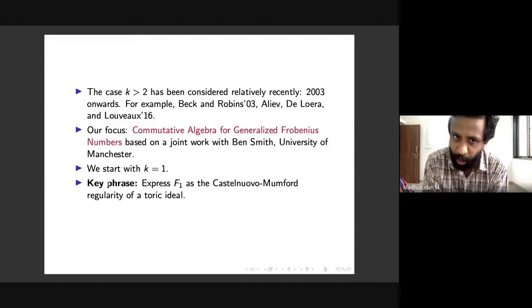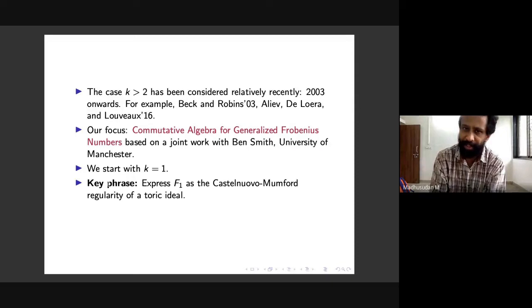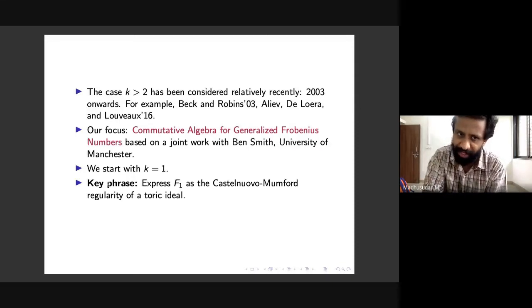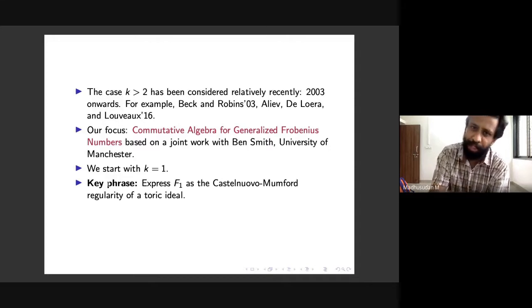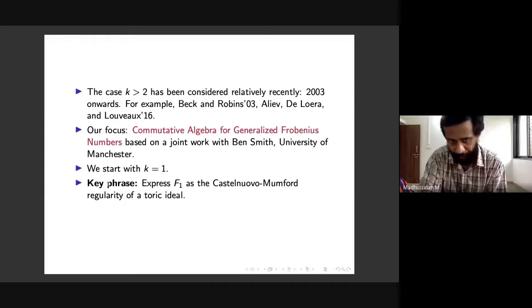So we will look at the commutative algebra of generalized Frobenius numbers. This is based on joint work with Ben Smith, who's currently at the University of Manchester. These two previous works don't really take the commutative algebra point of view, at least directly.